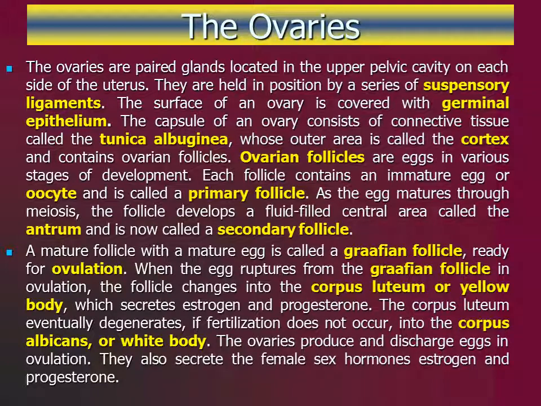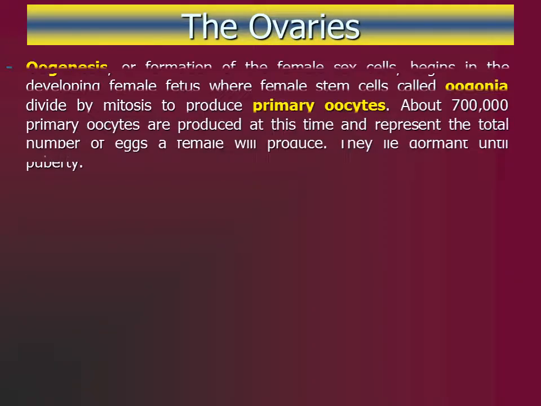The rest of the female system consists of ducts that transport and nurture the egg and, if fertilization occurs, deliver the fetus to the outside world during birth. The duct system consists of the uterine or fallopian tubes, the uterus, and the vagina. Oogenesis, or formation of the female sex cells or eggs, occurs in the ovaries.